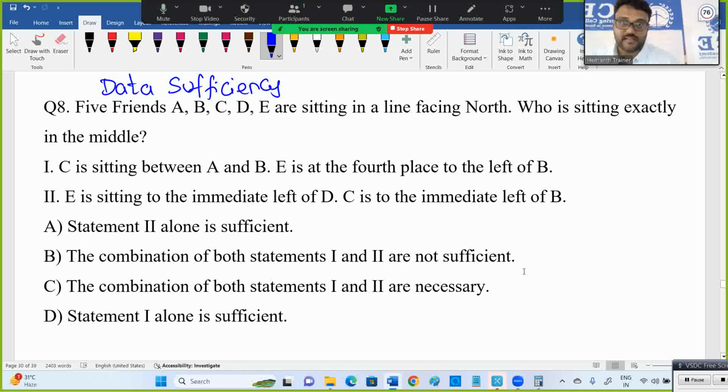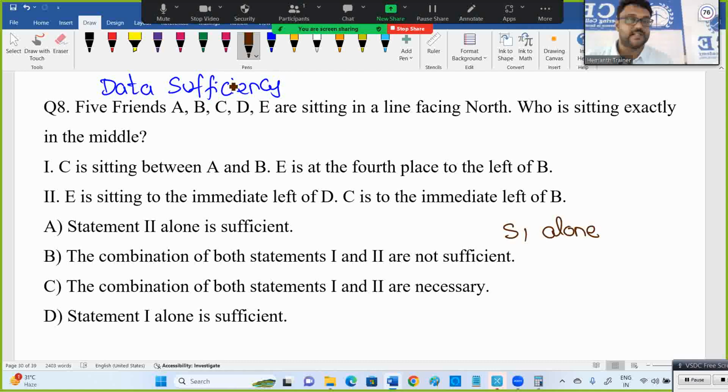More questions were discussed. Now see, who is sitting exactly in the middle out of 5 people facing north? First, what do we have to try in data sufficiency? First we should try alone. Statement 1 alone, statement 2 alone. Then only you have to go for together. Alone, definitely you have to try. Okay, statement 1 alone, statement 2 alone. First statement 1 alone, what did they say? C is sitting between A and B.